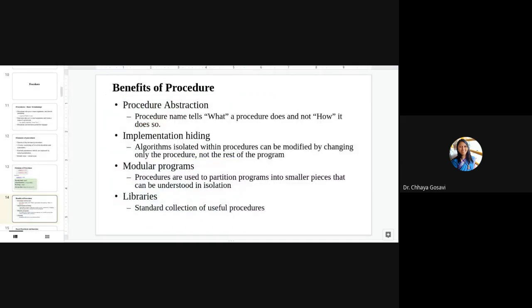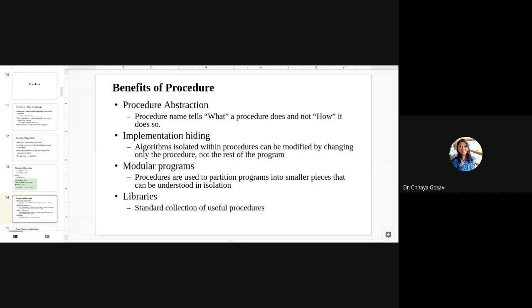Why should we go for procedures? Assume that now we are using object-oriented programming or logic programming, or we have a multi-paradigm language like Python. But just go back to the era when there were no procedures, no functions, and we had to write the complete code in main. Can you imagine the lines of code if everything is written in only one function? Compare that with the era of procedures, and then you can find out the benefits of procedures.